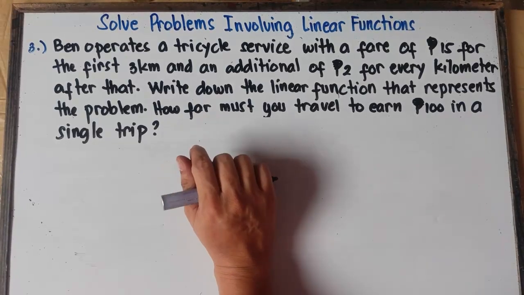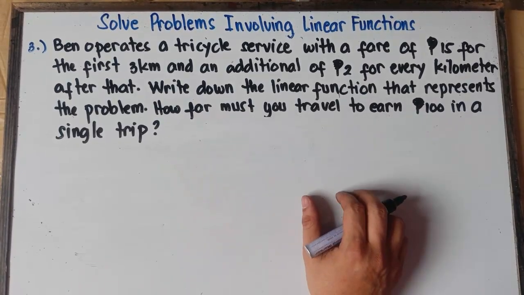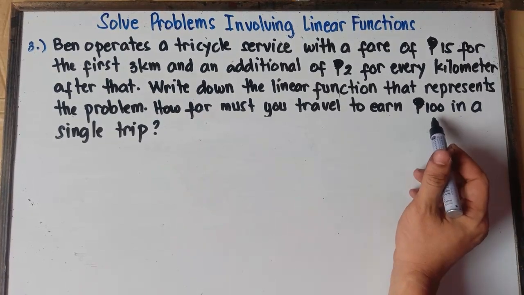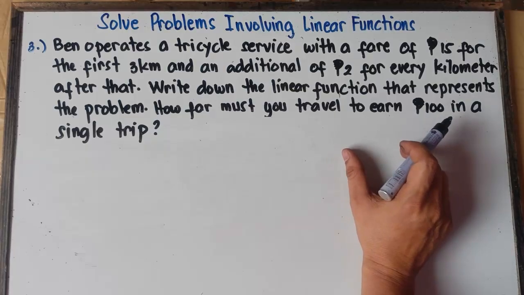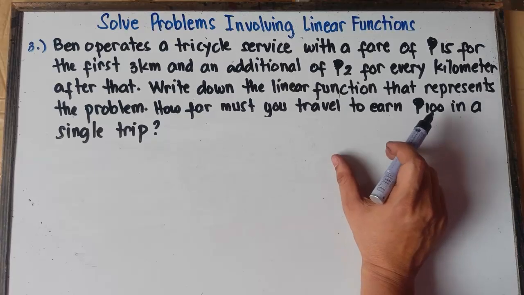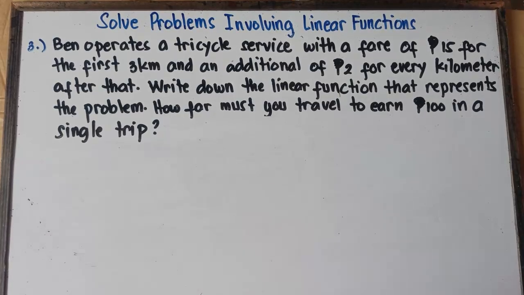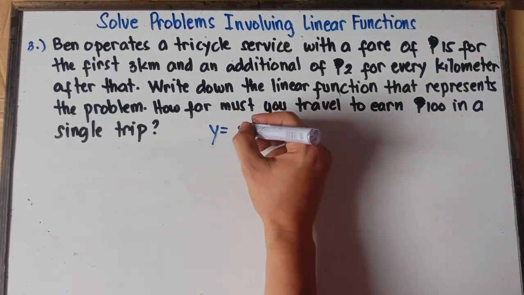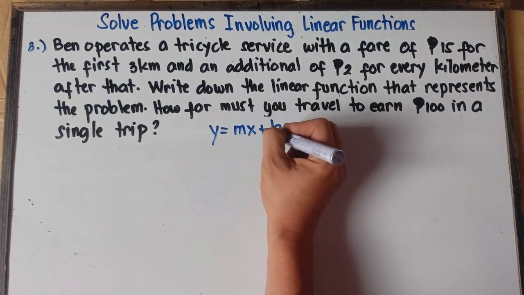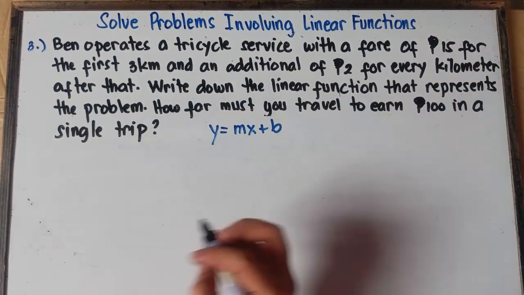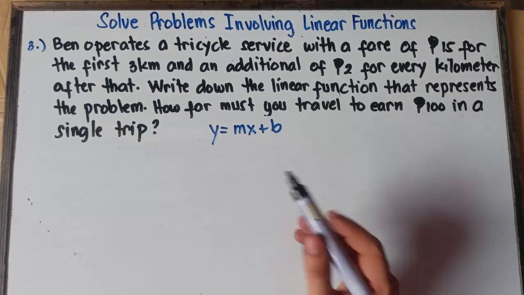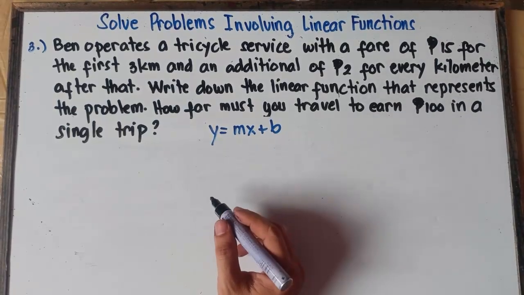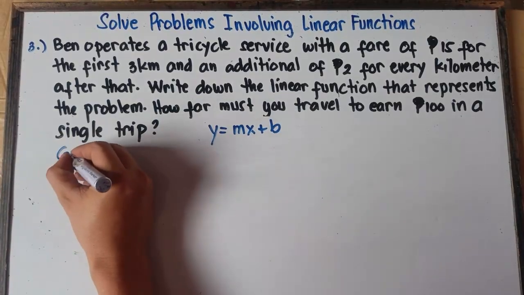So quite complicated with regards to example number 3 because you're looking for the number of kilometers to earn 100 pesos. We cannot do the mental calculation, so we need to write down the given, or we need to use the slope-intercept form equation of a line. So this will be y equals mx plus b. We're looking for the number of kilometers that you must travel to earn 100 pesos. So let's write down the given.